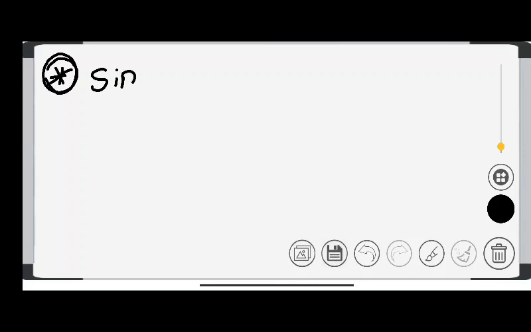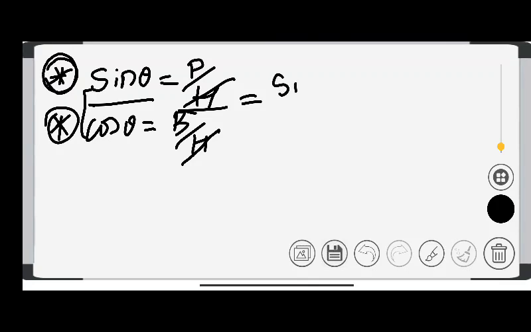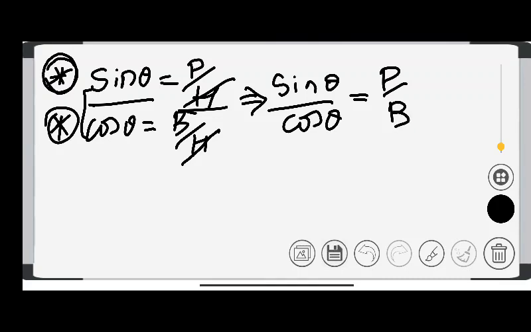You have studied the ratio sine theta is equal to perpendicular upon hypotenuse. You have studied the ratio cos theta is equal to base upon hypotenuse. What happens if I divide these? The hypotenuse gets cancelled and sine theta upon cos theta will remain. And on this side, perpendicular upon base.